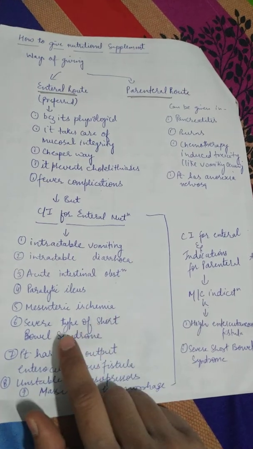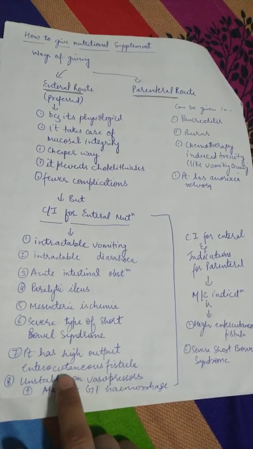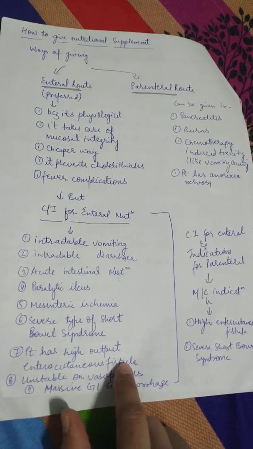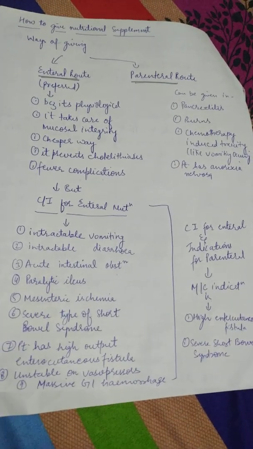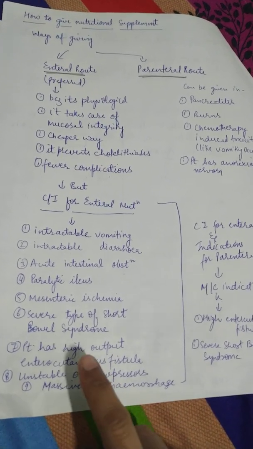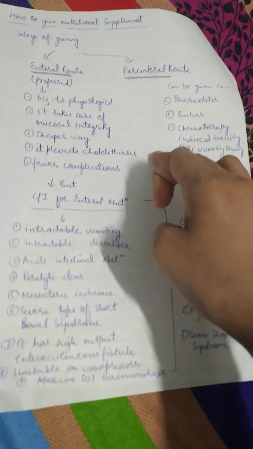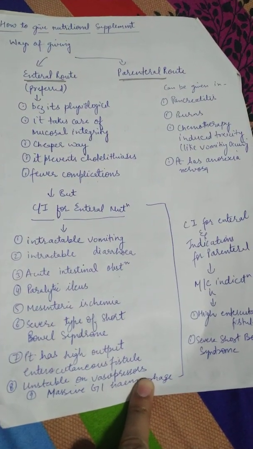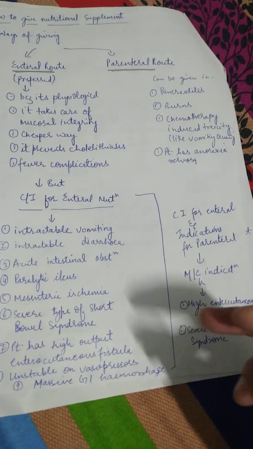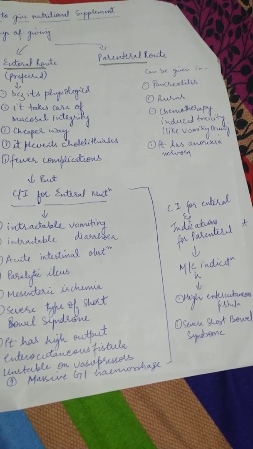Also severe short bowel syndrome, high output enterocutaneous fistula, that is more than 500 ml coming out of the fistula, unstable patient and massive GI hemorrhage. So they all are contraindications for enteral nutrition, and they automatically become the indications for parenteral nutrition.